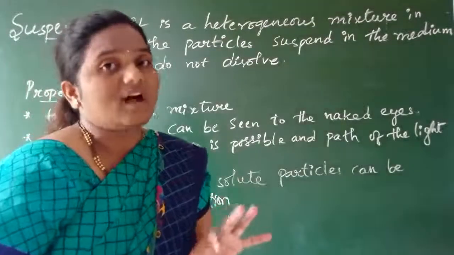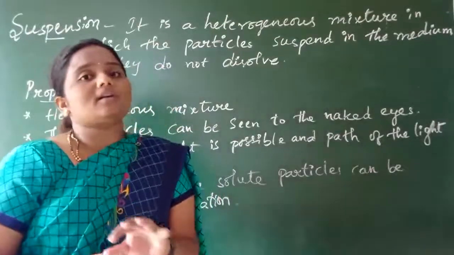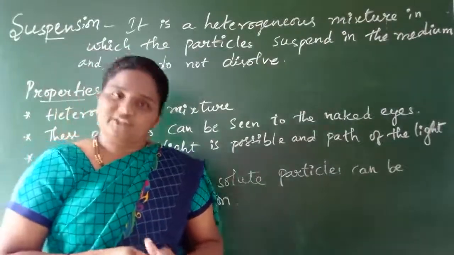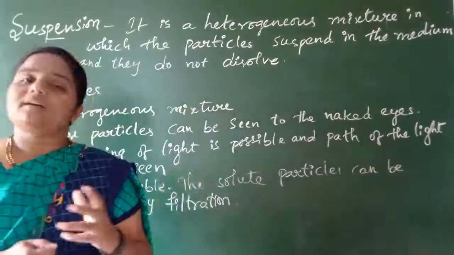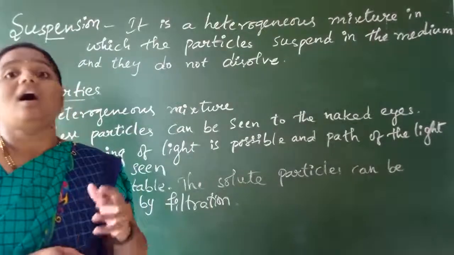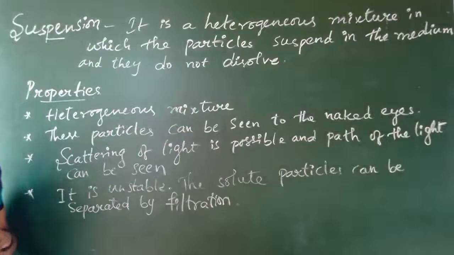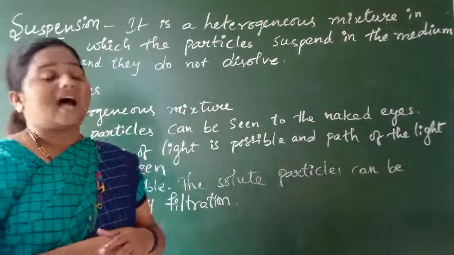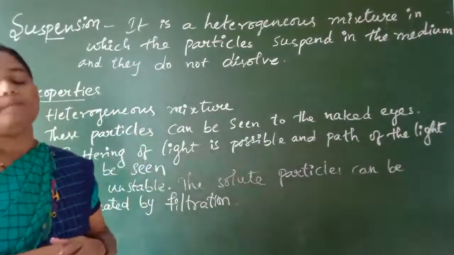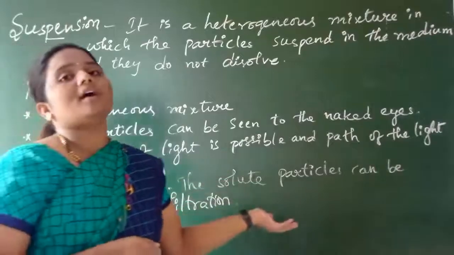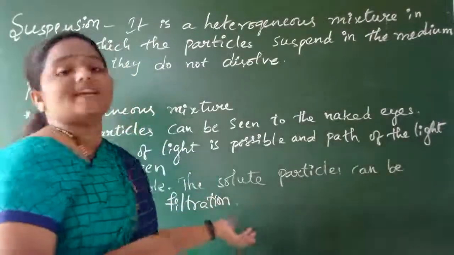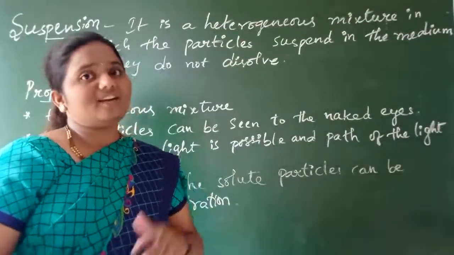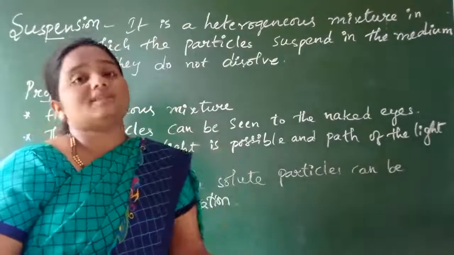Here it is a heterogeneous mixture in which the particles are not going to dissolve in the medium but are suspended in the mixture, and these particles are bigger in size, so they can be seen by our eyes. The main properties of a suspension are: it is a heterogeneous mixture, it can be seen by our naked eyes, and scattering of light occurs. Also the mixture is unstable. In such a case, we can remove the components by the filtration method. Is it clear, children? What is meant by suspension and what are its properties?